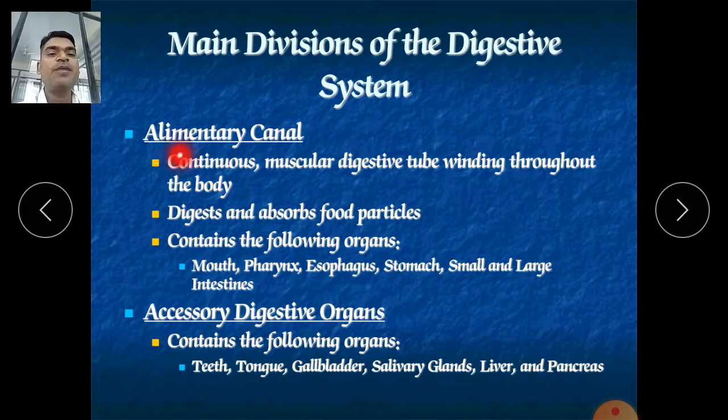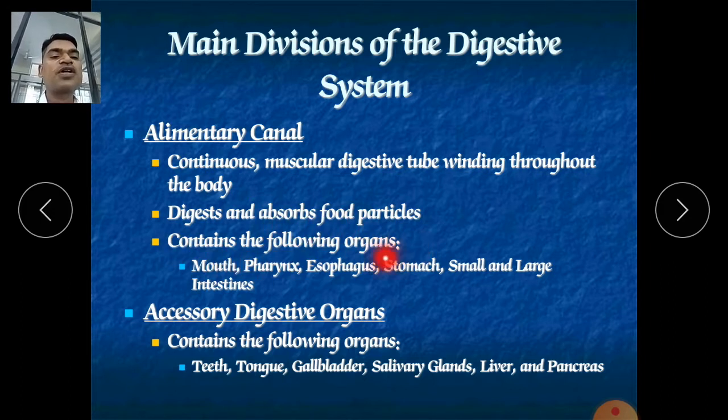First, the alimentary canal: it is a continuous muscular digestive tube extending through the body, and it is in a contractile condition when we are alive. It digests and absorbs the food particles, whether vitamins, electrolytes, fibers, proteins or macronutrients.